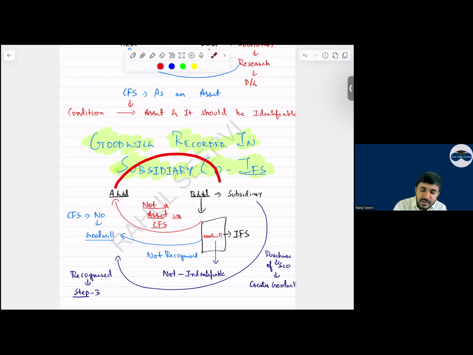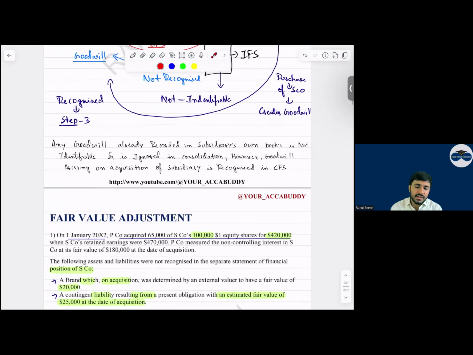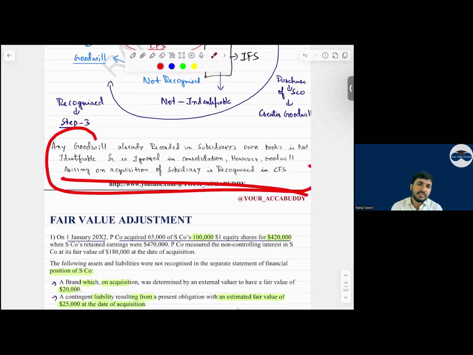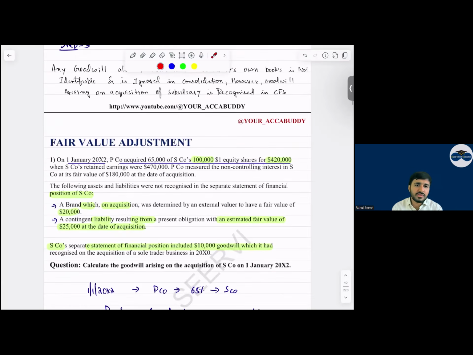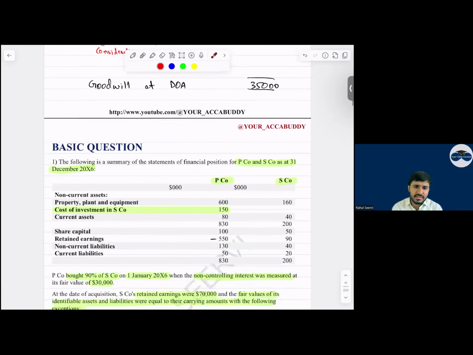What do we do? When we purchase this company, we calculate goodwill or not, everyone? When we purchase, we recognize that. Yes, sir. Why? What is the logic? What is the justification you will write down in the exam? क्या justification लिखोगे आप? Yes, it's not identifiable and it's not separable and sold separately. Very good. Write down this one sentence, get 1 mark and be happy. इधर लिखा भी है देखो ये. What is the reason? Everything logic. So this is a question which we had done regarding this also.